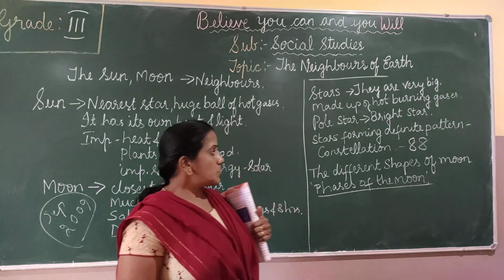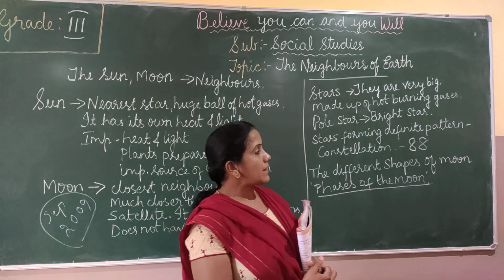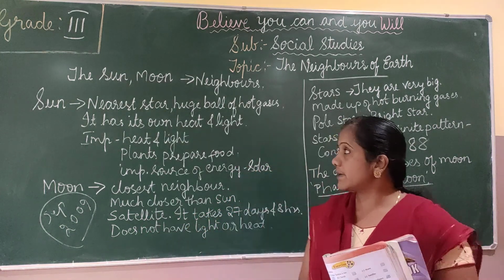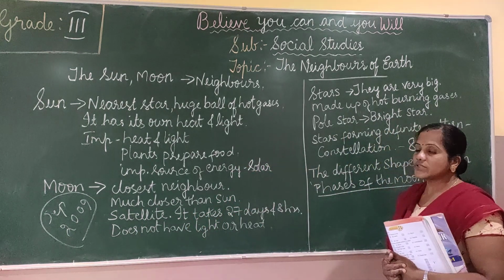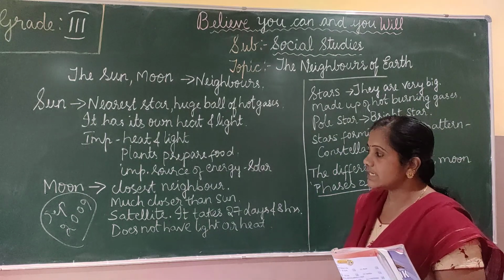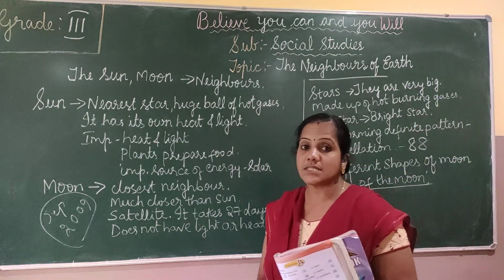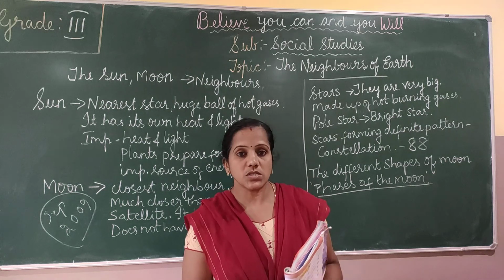Okay children, so here we have completed the recap of the lesson, the neighbors of the earth. We have studied about the sun, the moon, the stars and also about the phases of the moon.